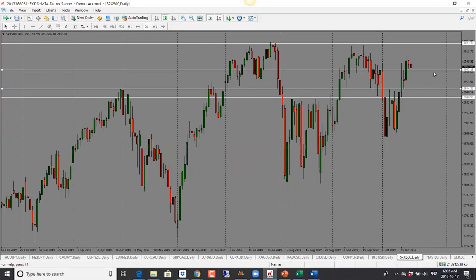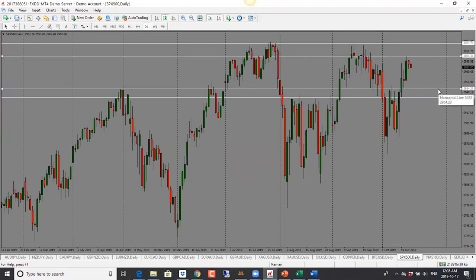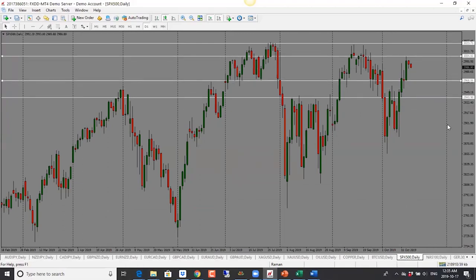S&P 500 here, this one is interesting. The equity markets have been bullish because of the optimism in regards to the Brexit deal. And now, if we do not get a Brexit deal, we could see equity markets drop, which means yen crosses are likely to drop, and all safe haven assets are likely to go up, including silver and gold.